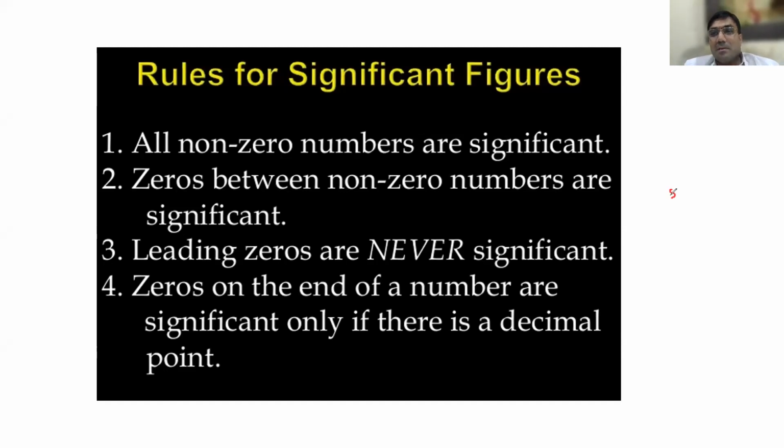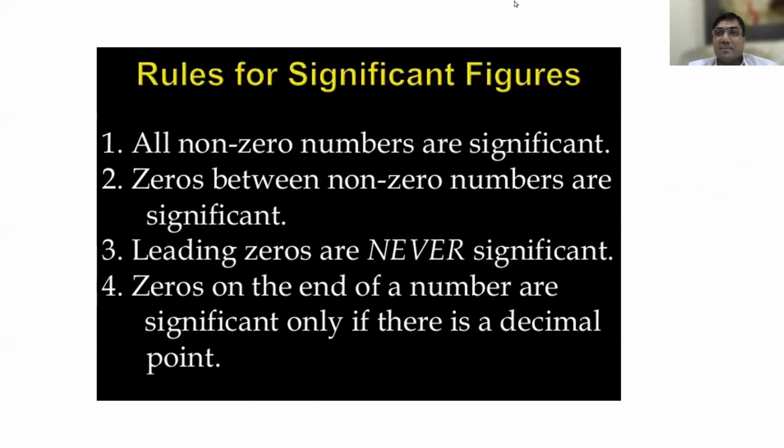Now here, for example, 50,000 is there. What is the significant digit? 1. 25,000 is there. What is the significant digit? 2. I hope you understood this stuff.